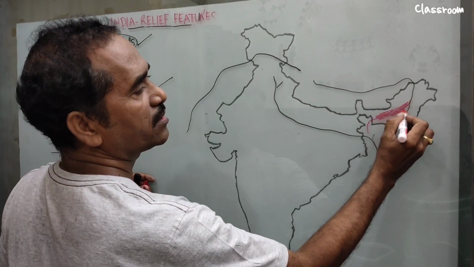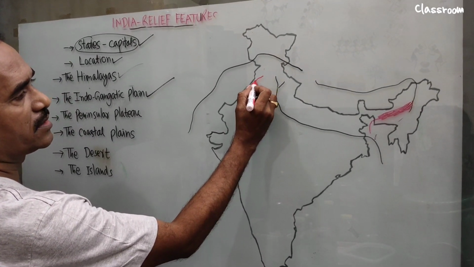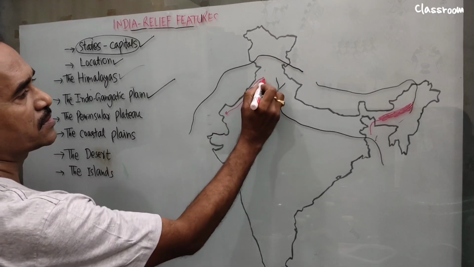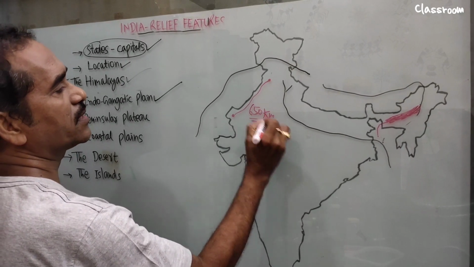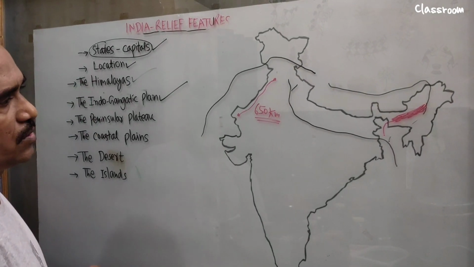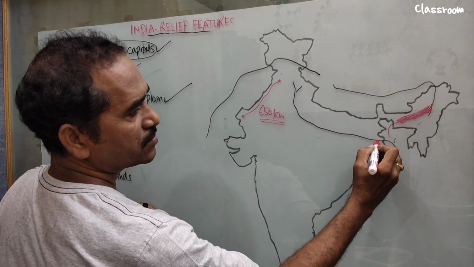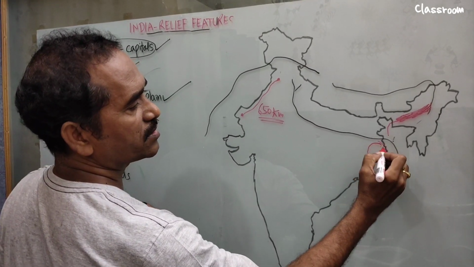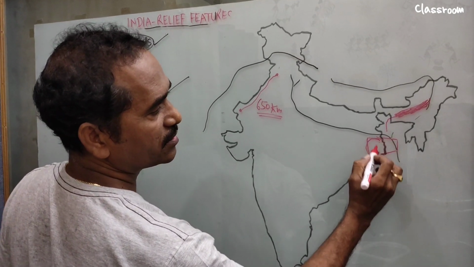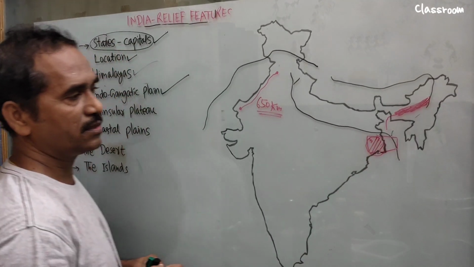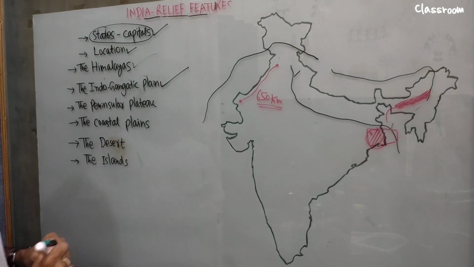They ask you the Brahmaputra valley. This is Brahmaputra valley. Now here we find the longest canal in India, Indira Gandhi Canal. The length of this canal is 650 kilometers. This is the longest canal in India. Then what about the Sundarban Delta? Sundarban Delta, this one here, is the largest delta in the world. Not only up to here, this total covers the Sundarban Delta. In India, this part is Sundarban Delta. They ask you, this part comes under Indo-Gangetic Plains. Okay, now let's move on to the next topic.